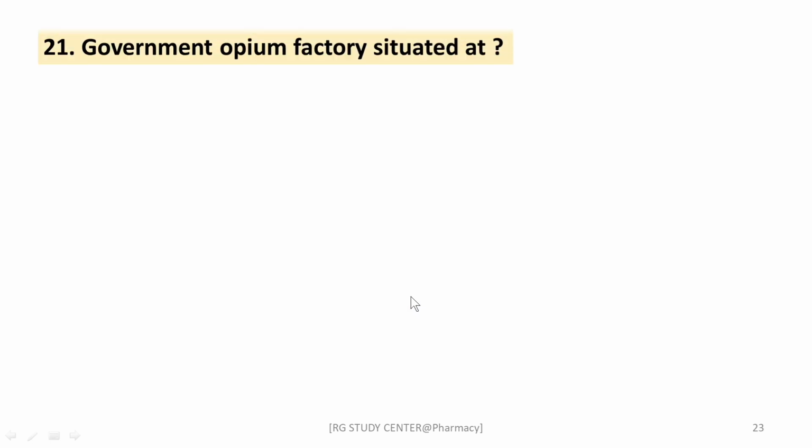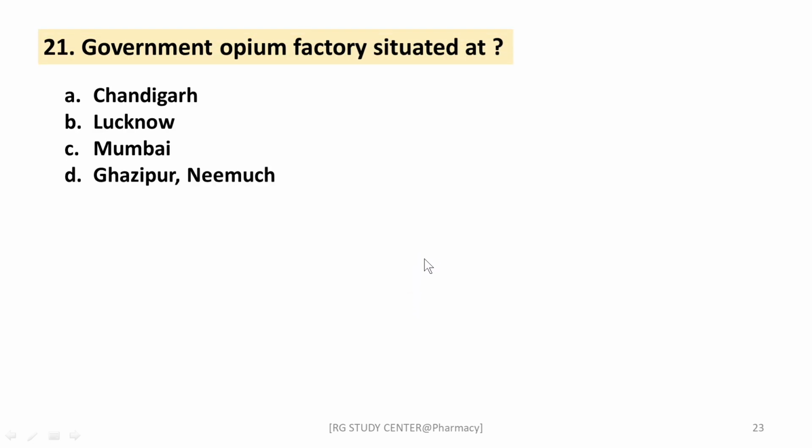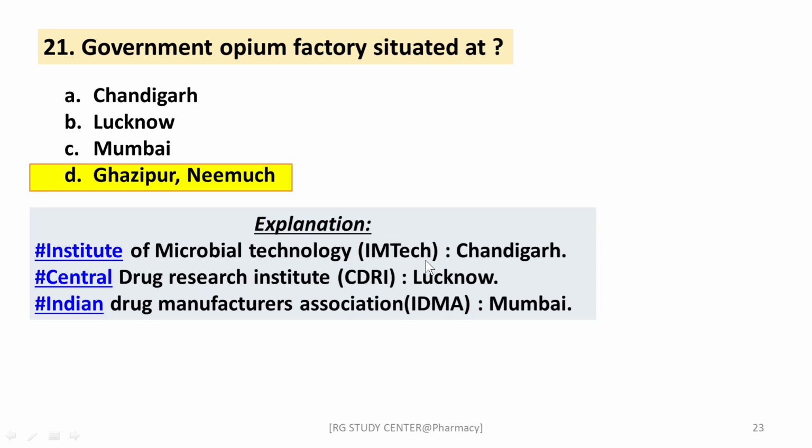Next question: Government Opium Factory is situated at Chandigarh, Lucknow, Mumbai, Ghazipur, or Neemuch. The right answer is Ghazipur, Neemuch, right? Of the remaining, the Institute of Microbial Technology, IMTECH, is in Chandigarh, the Central Drug Research Institute, CDRI, is in Lucknow, and the Indian Drug Manufacturers Association, IDMA, is situated at Mumbai, right? These are the different institutions situated in different states of India.